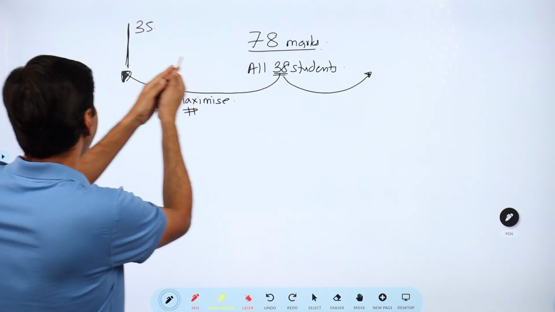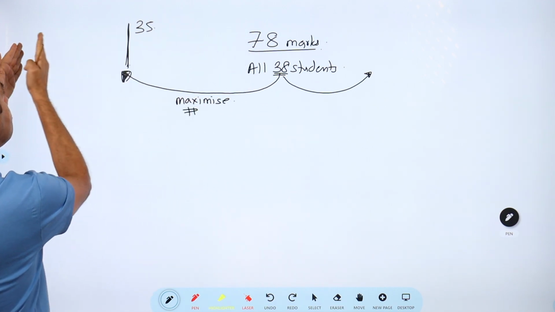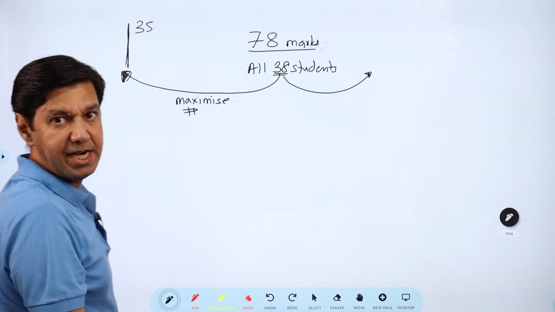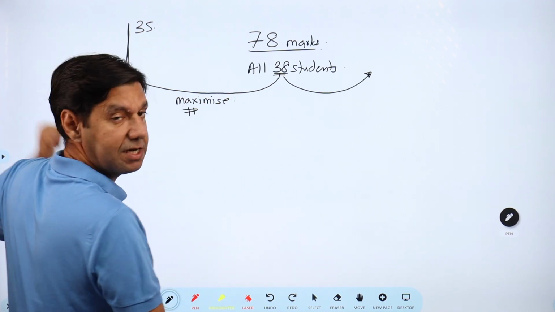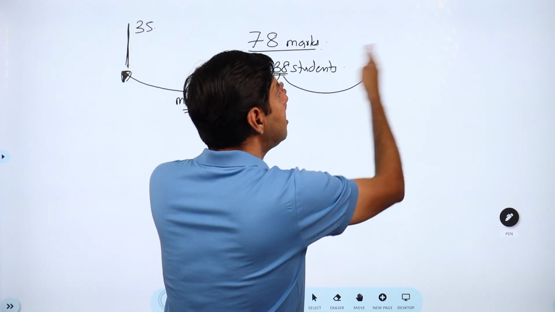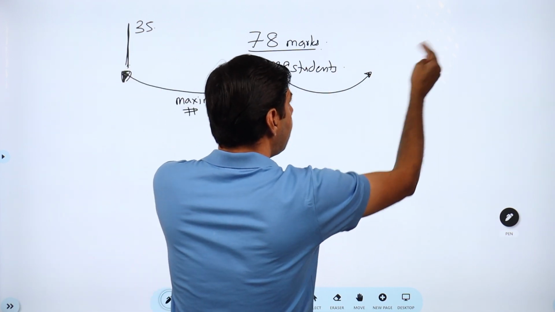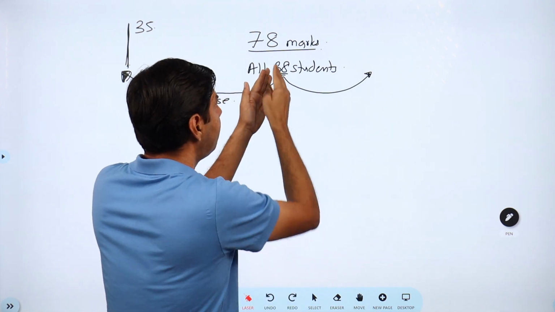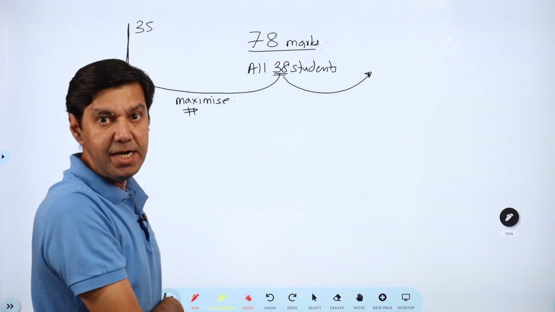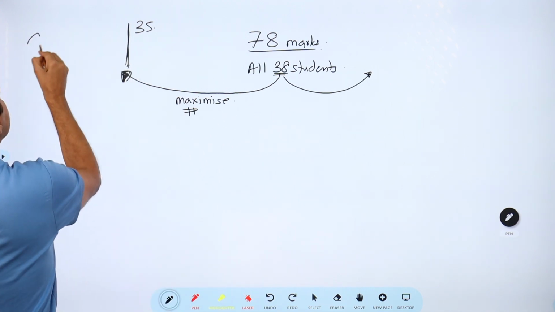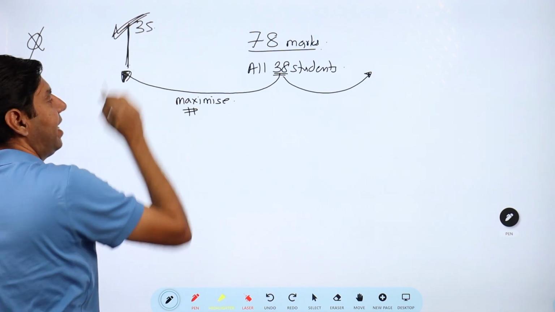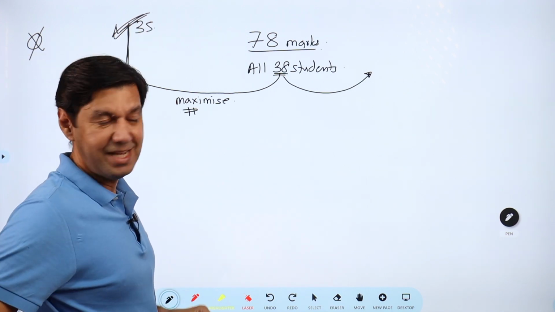Now this one guy, if I would have given him all the way to 0, then the decrease would have been 78 marks. Only one person was sent here to 0 marks. Then here I would have to increase by 78. So a guy 22, another guy 22, 44, a third guy 22, 66, and still one more guy, right? So why would I want to give a 0? I would not want to give a 0. I would want to give him only at this end. Hope you got the idea, right?